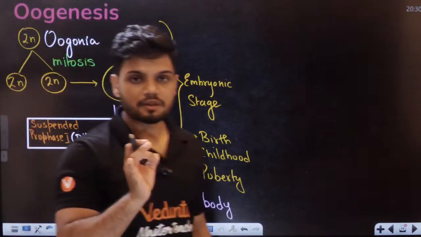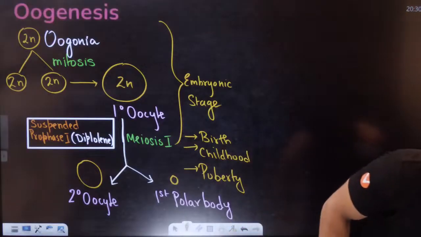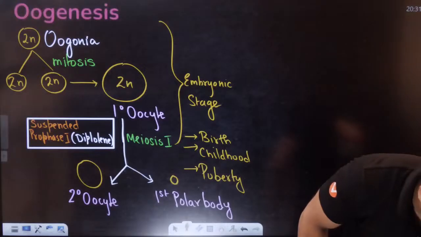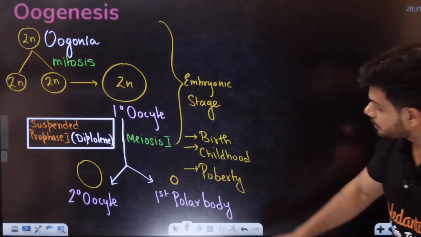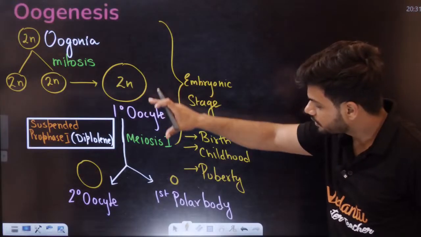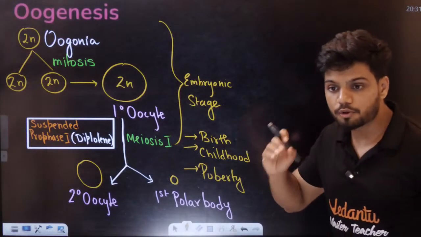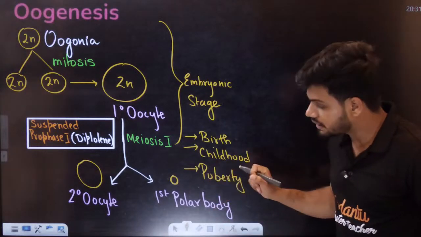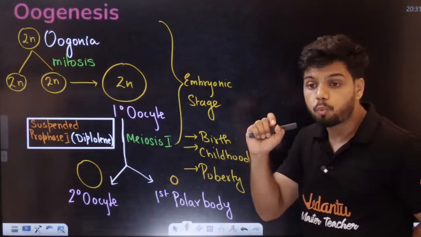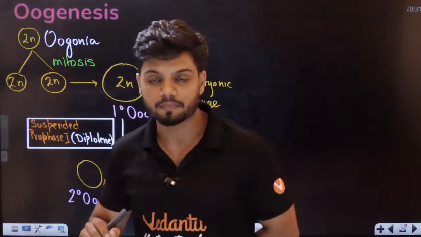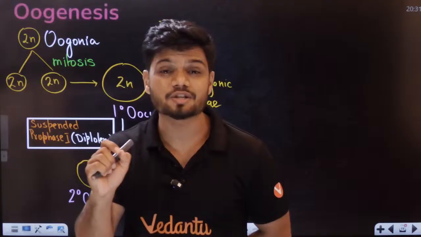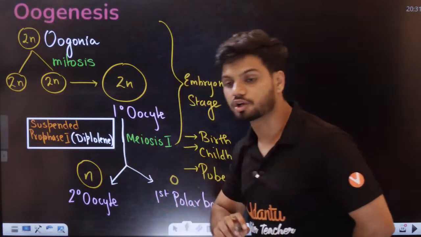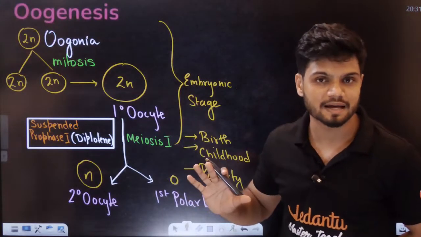Now, students, all of you tell me in the chat right now. What is the ploidy of secondary oocyte? I told you, primary oocyte is diploid. Meiosis is happening. At puberty, we get secondary oocyte. The ploidy of secondary oocyte is always haploid in nature. Haploid means 23 chromosomes are there in that.